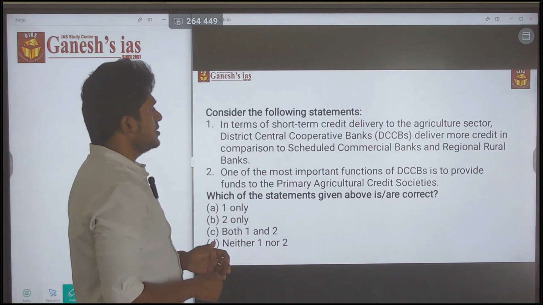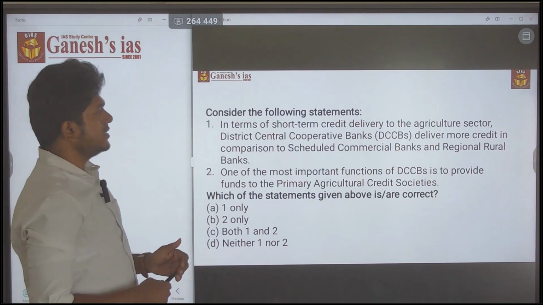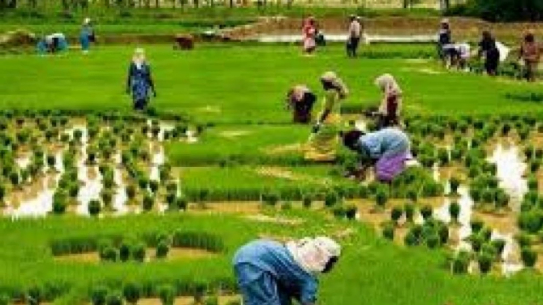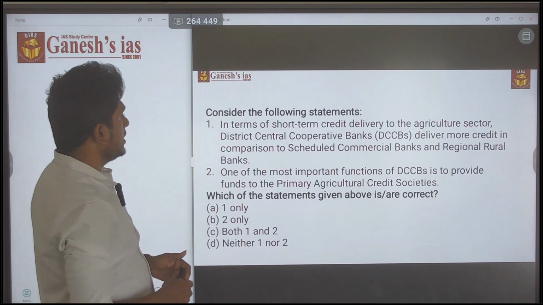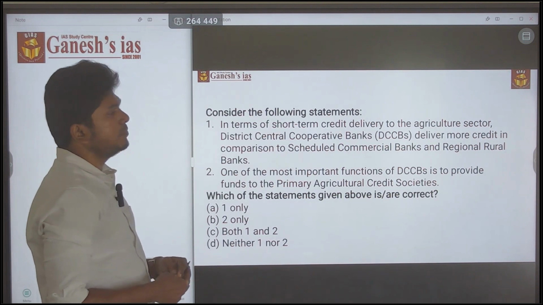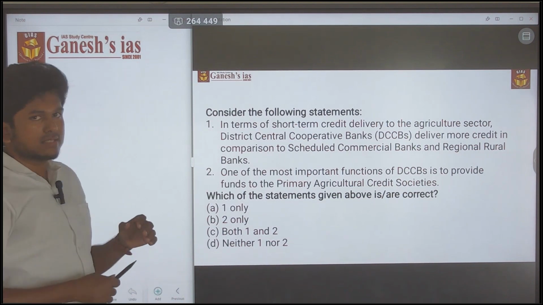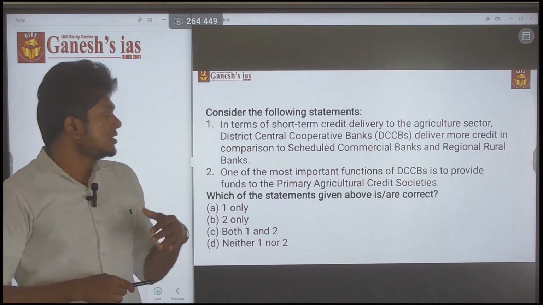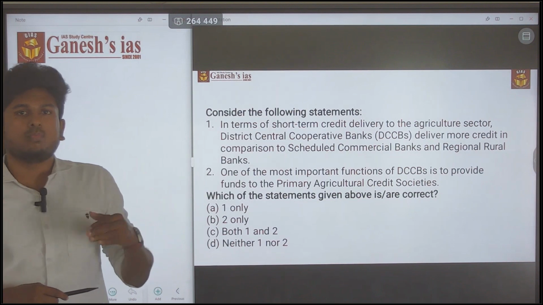Consider the following statement in terms of short-term credit delivery to the agriculture sector: District central cooperative banks deliver more credits in comparison to the scheduled commercial banks and the regional rural banks. For this statement, the basic idea of the scheduled commercial banks and the district central cooperative banks is more than enough.